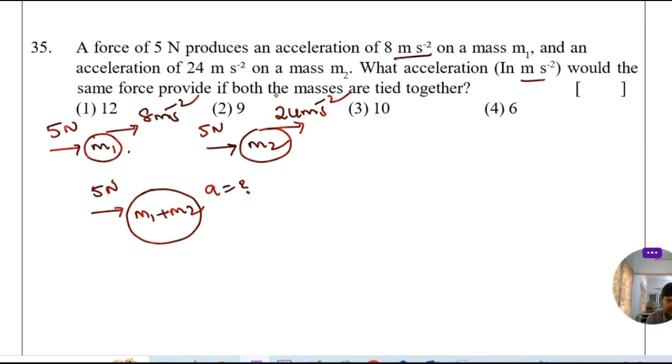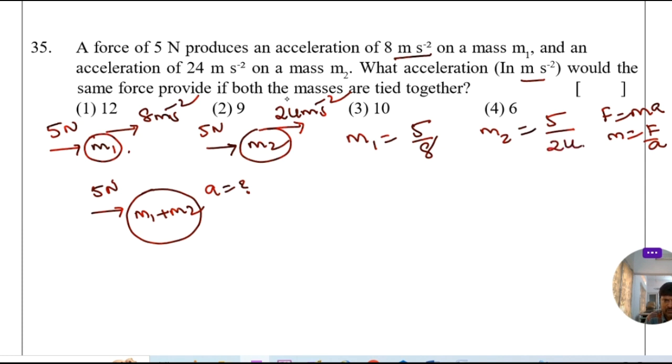So first calculate here m1. M1 we know very well, F equal to ma, from this m is equal to F by a. So m1 equal to F by a, here F is 5, acceleration is 8. Then m2 is equal to force is 5, acceleration is 24.